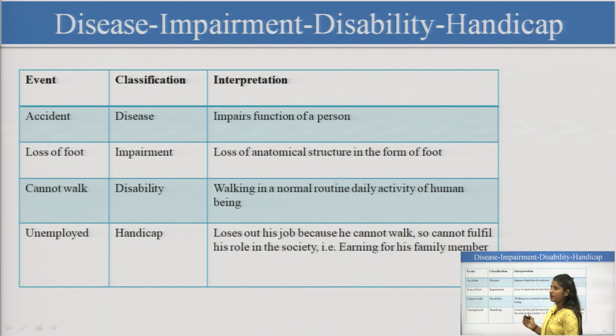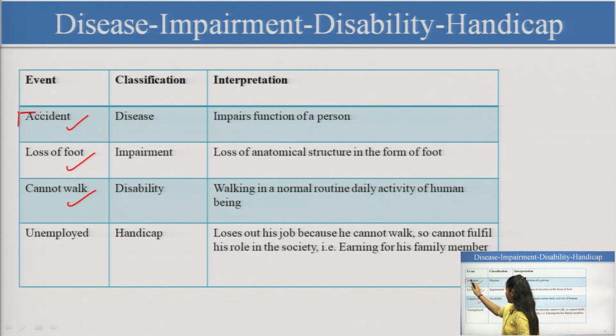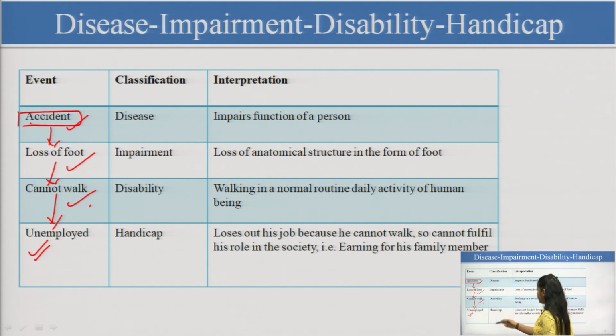Then there is one summarized chart here for disease, impairment, disability and handicap. There are some events. Say a person met with an accident. In the accident there is a loss of foot, and if there is a loss of foot, the person cannot walk, and that is why the person is unemployed. So, these events are classified. Now, you can see the accident is a disease, because it is impairing the function of the person.